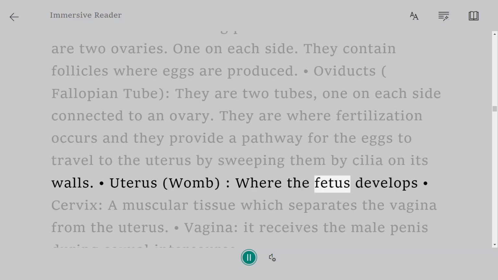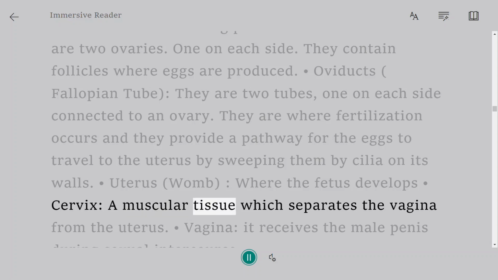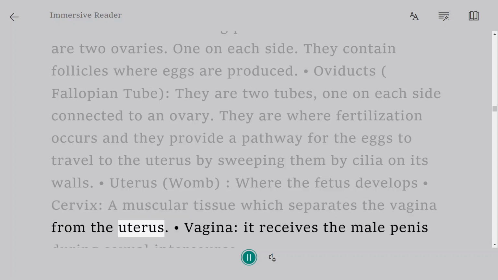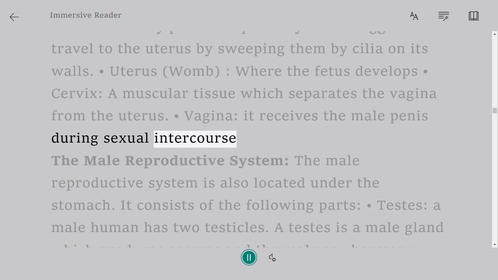Uterus, womb, where the fetus develops. Cervix, a muscular tissue which separates the vagina from the uterus. Vagina, it receives the male penis during sexual intercourse.